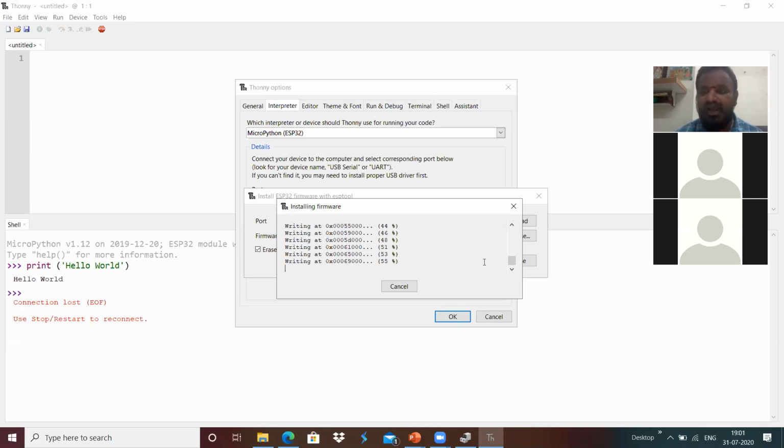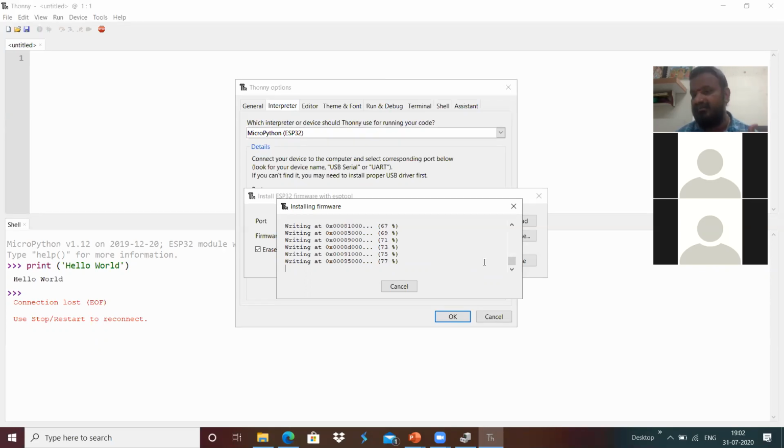From a features perspective, the ESP32 supports a wireless Wi-Fi interface and a Bluetooth Low Energy interface.